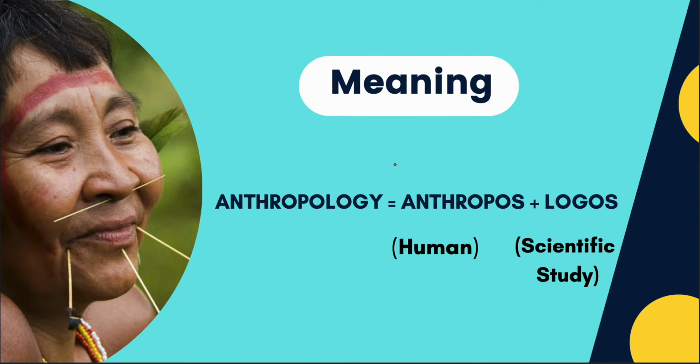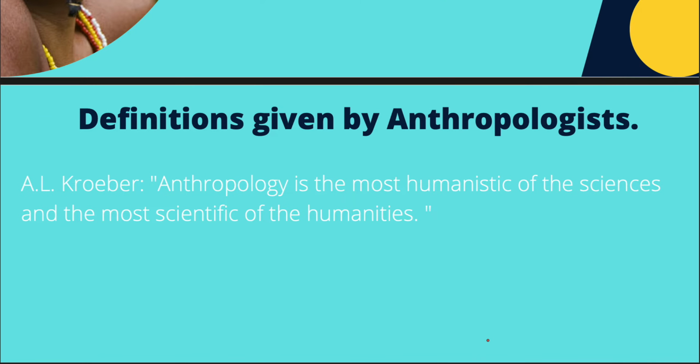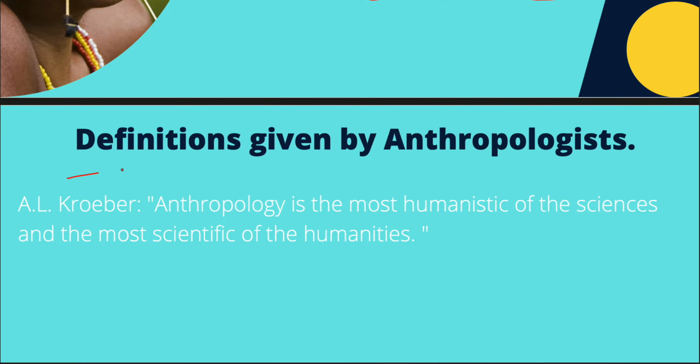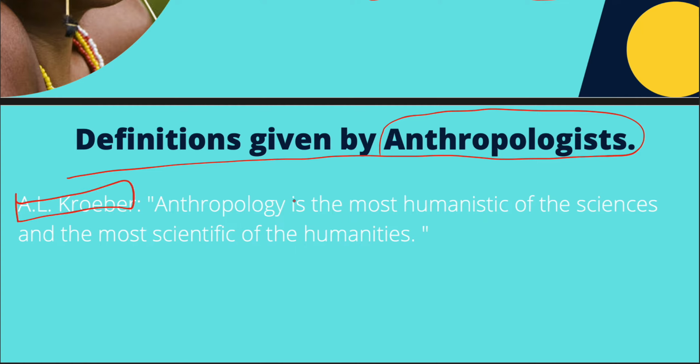Okay, just for example, let's go through the meaning of anthropology. As we have already seen, anthropos plus logos, which means scientific study of human beings. Okay, so ये हो गया आपका meaning. Now, let us go through one definition given by anthropologists. Now, you'll find many definitions given by many anthropologists. Just for example, I have taken one definition of anthropologist A.L. Kroeber.